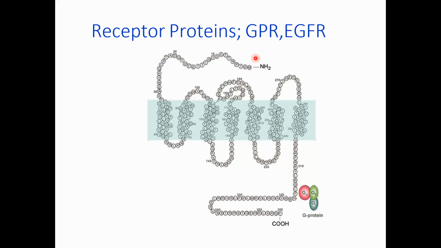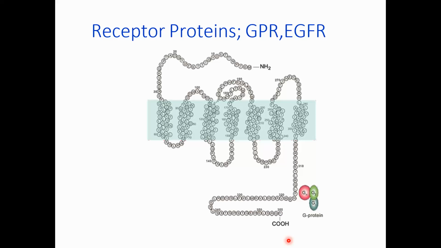At the beginning of the lecture, I told you that the two termini of polypeptide chains are important because they are involved in the biological activity of the cell. This protein arranges itself across the plasma membrane, leaving its amino terminal outside of the cell and its carboxyl terminal inside of the cell.